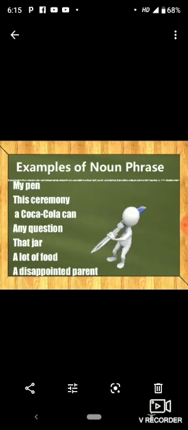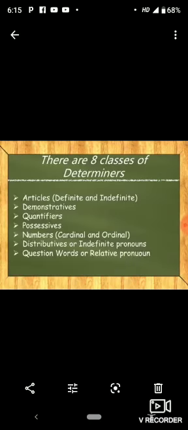What are examples of a noun phrase? This, my pen, this ceremony, a Coca-Cola can. A phrase which has a noun in it is called a noun phrase. There are 8 types of determiners. Let's see which they are. Articles, in which you have definite and indefinite articles; demonstratives, quantifiers, possessives, numbers, both cardinal and ordinal, distributives or indefinite pronouns, and question words or relative pronouns. We'll study them in detail.